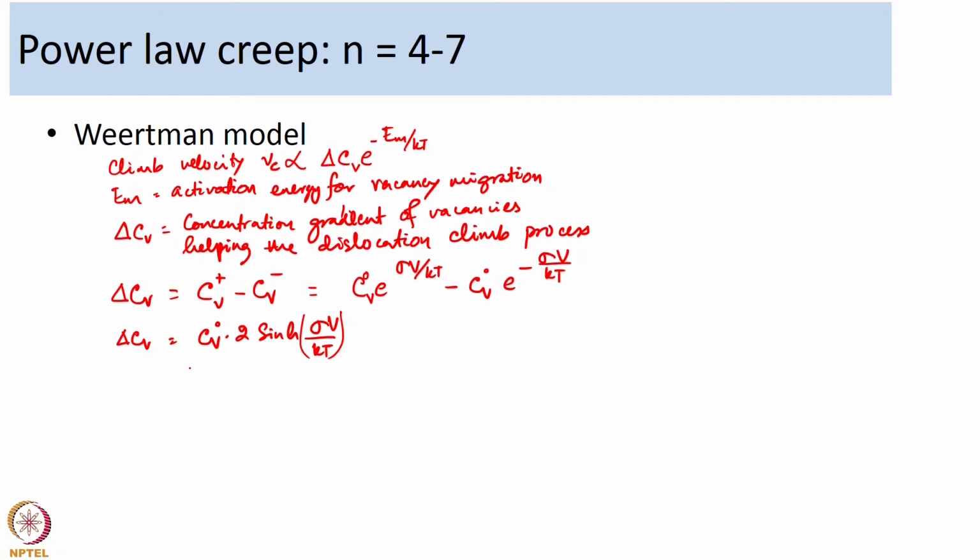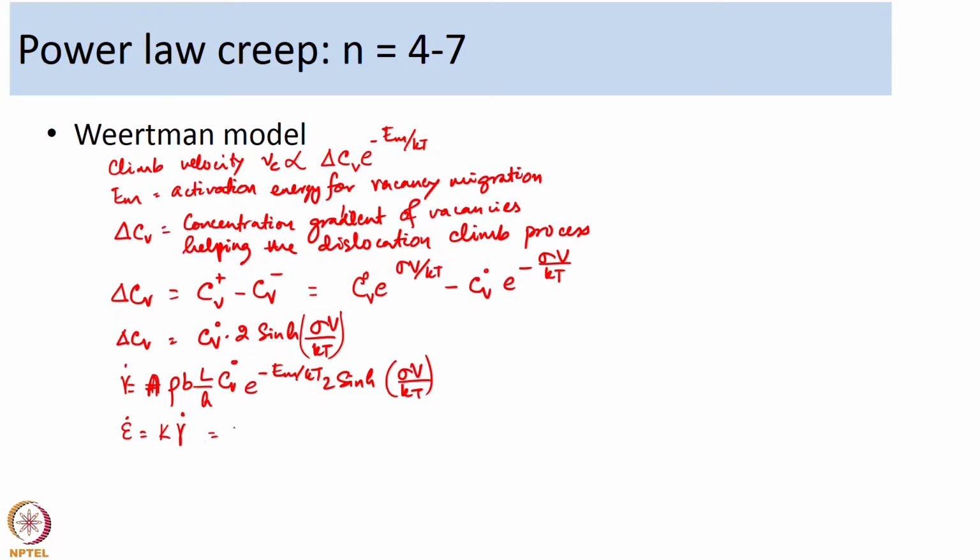Now, if we include this into the shear strain rate equation, gamma dot will eventually turn out as rho b L by h C V naught e to the power minus E m over k T into 2 sinh sigma v over k T. So, we can use a constant, say A, so gamma dot will become a constant A into all this. Your creep strain rate is another constant k into the shear strain rate.